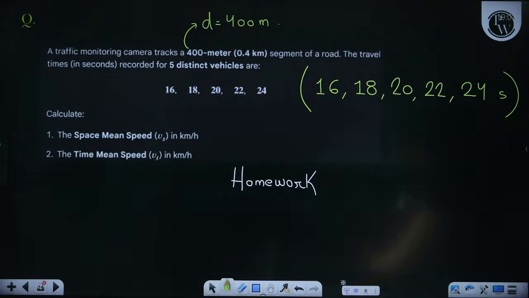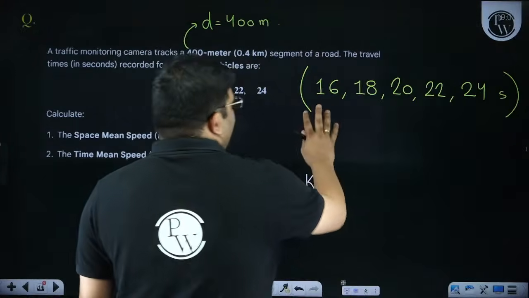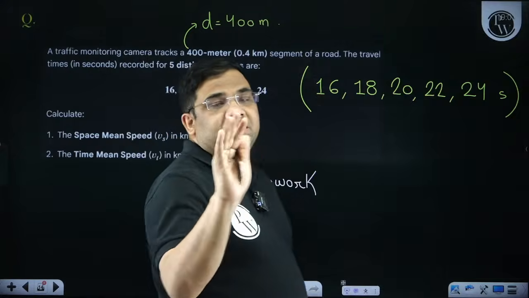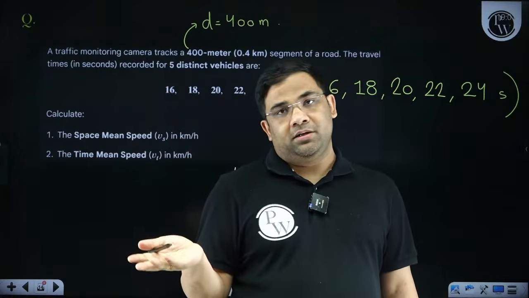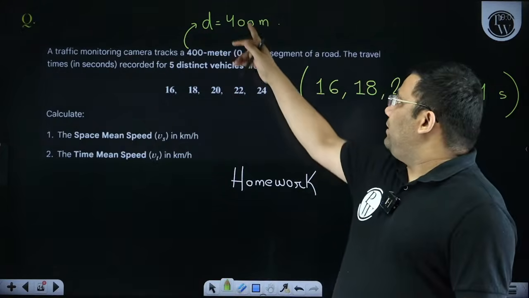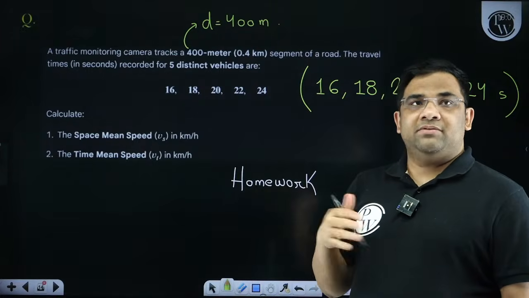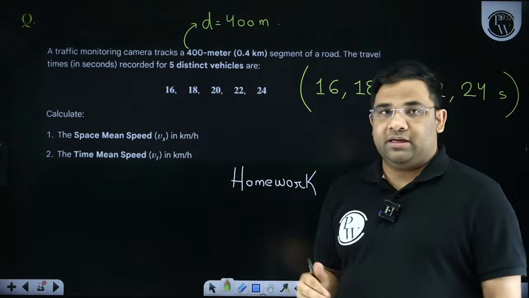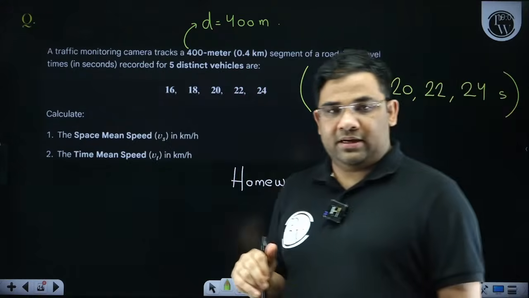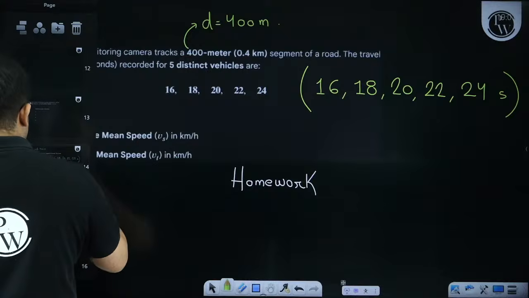Very easy. For finding the space mean speed, you can just find the average time. Then distance by average time will give the space mean speed. And when finding the time mean speed, you can first find all the speeds, distance by time, and then add all the speeds and divide by the number of vehicles, which is 5 here. So that completes today's class.